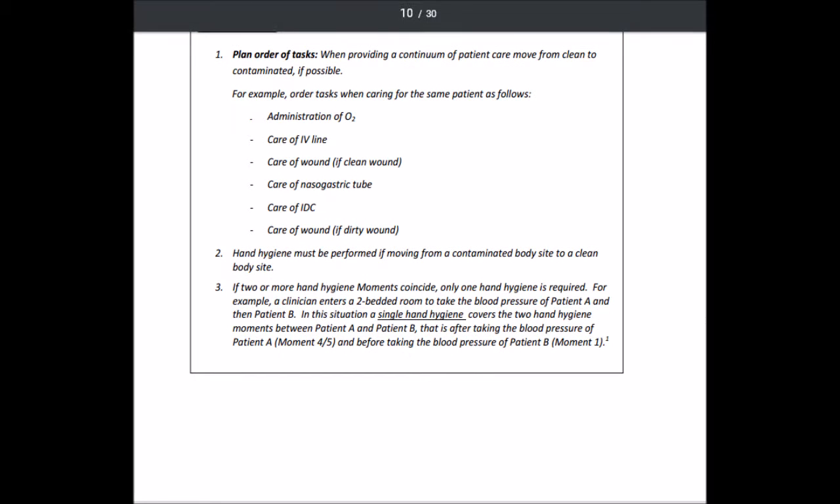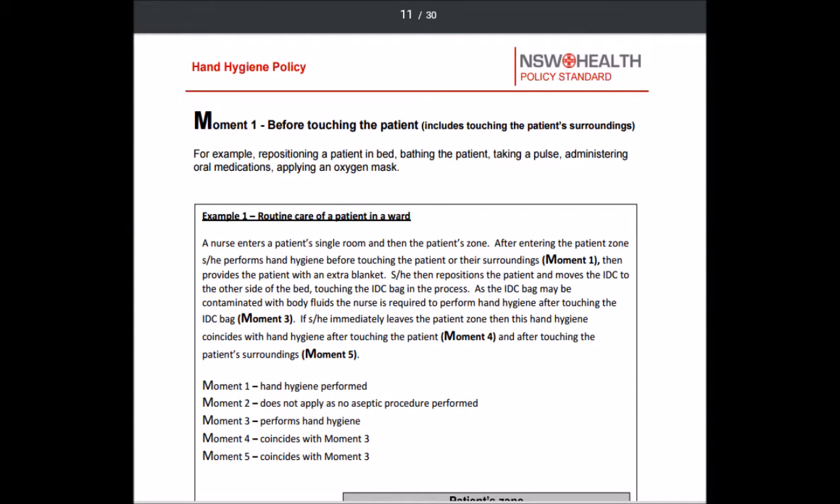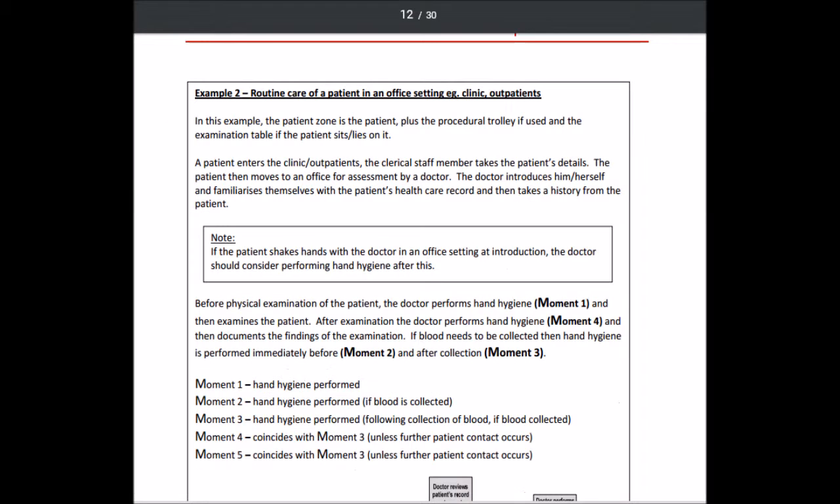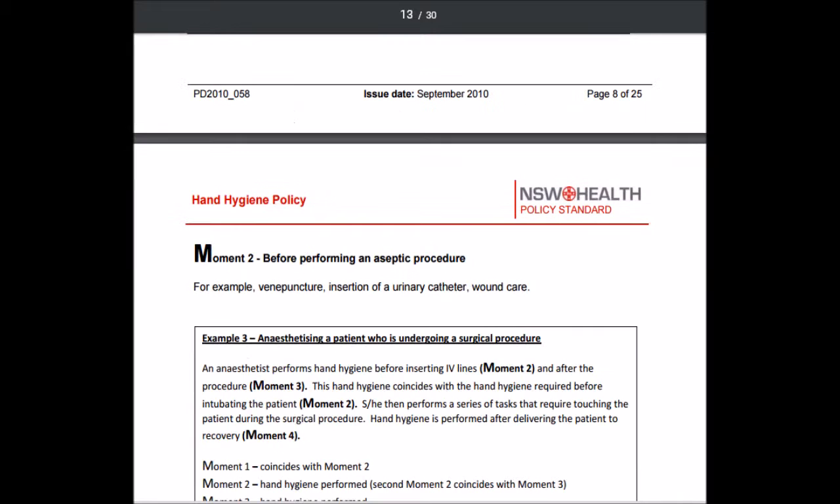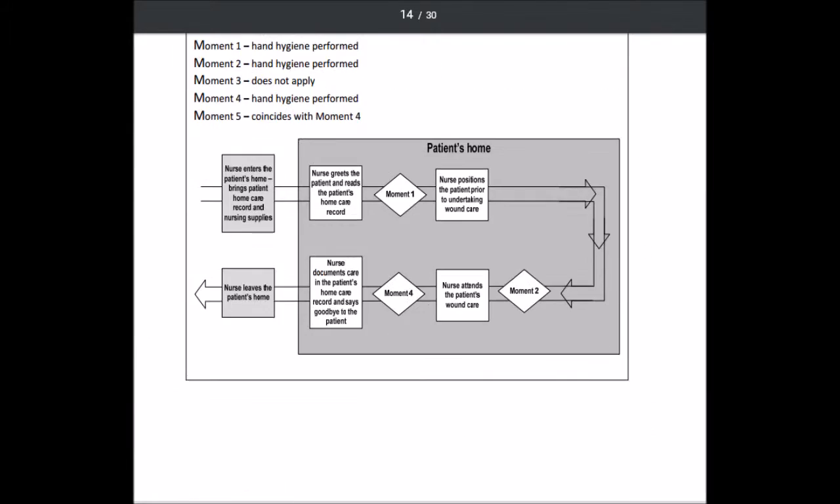The intervention is implemented in one of the 5 moments. Moment 1, before touching the patient or the patient's surrounding. Moment 2, before performing an aseptic procedure. Moment 3, after a body fluid exposure risk. Moment 4, after touching the patient. Moment 5, after touching the patient's surrounding.